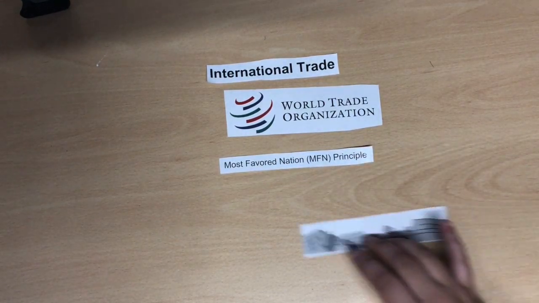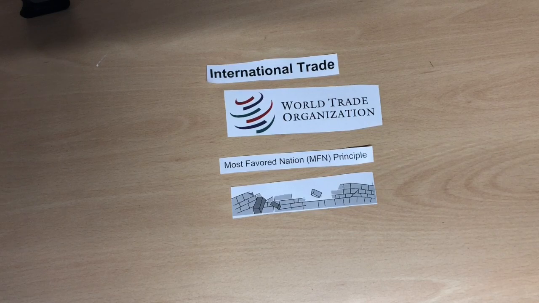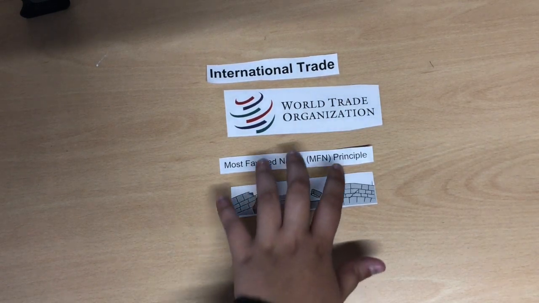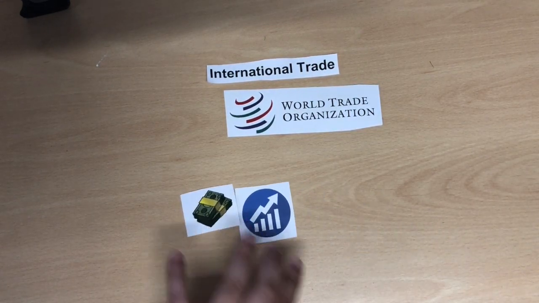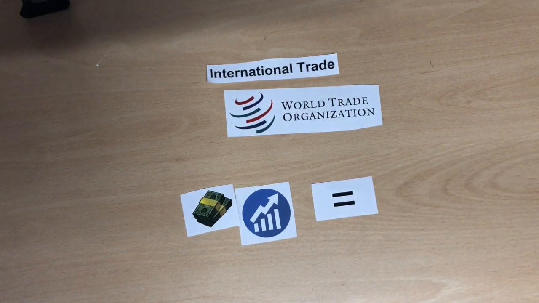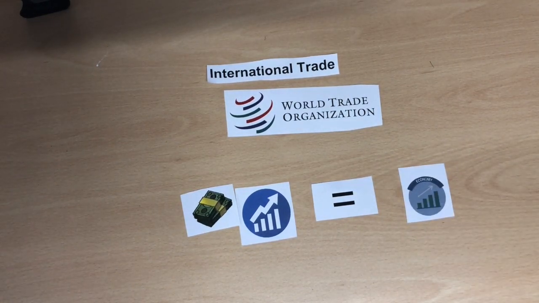Secondly, Most Favored Nation principle ensures that every time a World Trade Organization member lowers a trade barrier or opens up a market, it has to do so for the like goods or services from all WTO members without regard to the member's economic size or level of development. When wages rise in line with productivity increases, they are both sustainable and create a stimulus for further economic growth by increasing households' purchasing power, and so they foster international trade.